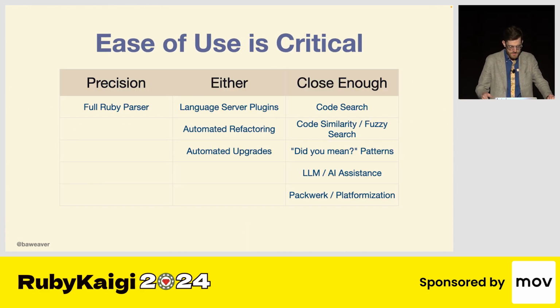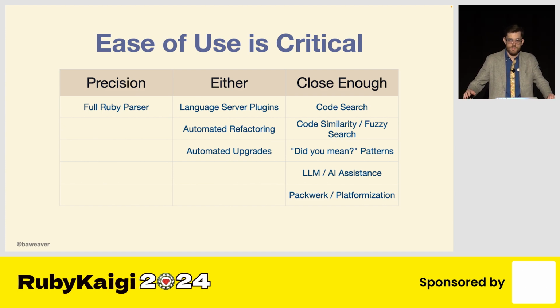So while the move to Prism was done to provide full context, given the complexity of Ruby, it makes a lot of sense. But more often than not, do we care about preciseness? Not really. We care about getting close enough to make a decision, close enough to say this code should change, close enough to do a lot of things, such as language server plugins. Maybe we want the preciseness. Maybe we do care about it. Maybe we don't. That could be either way.